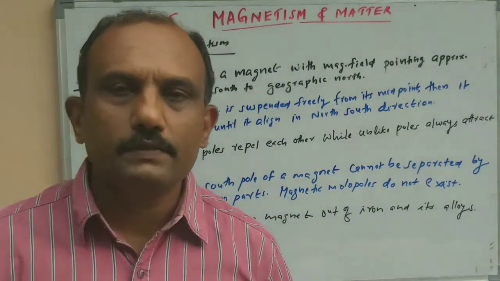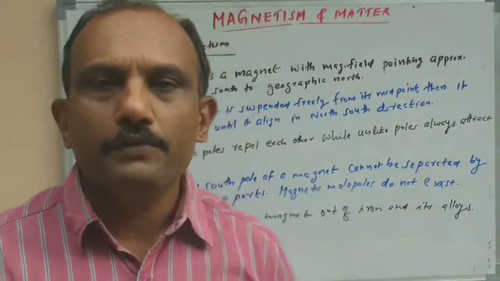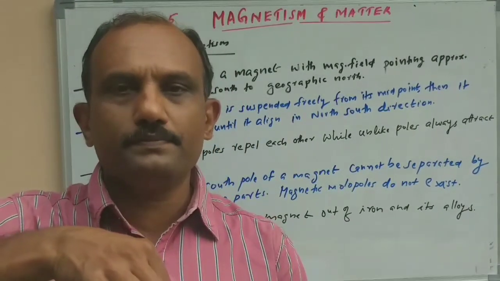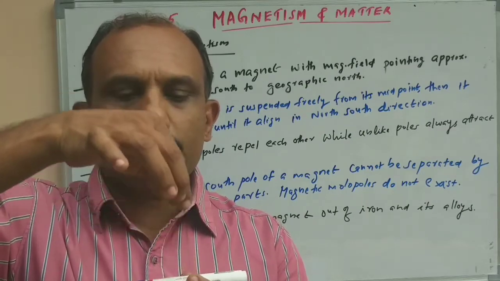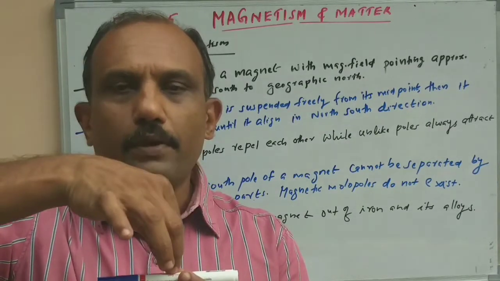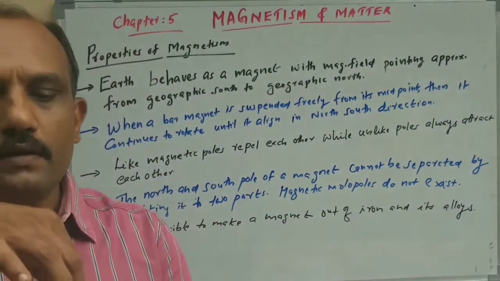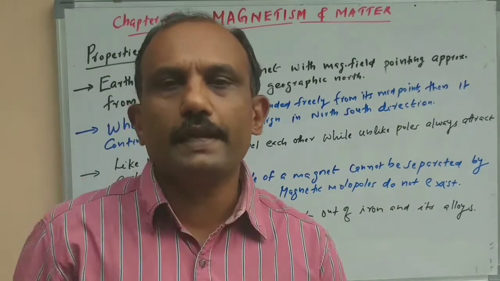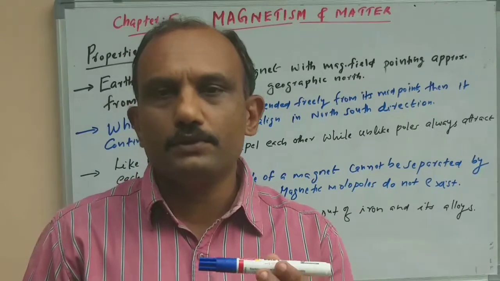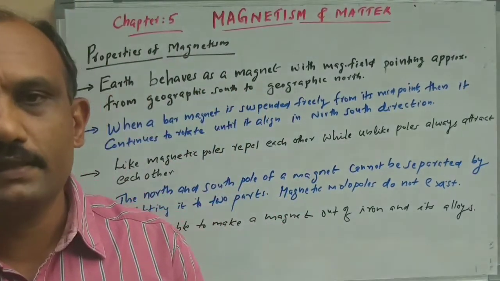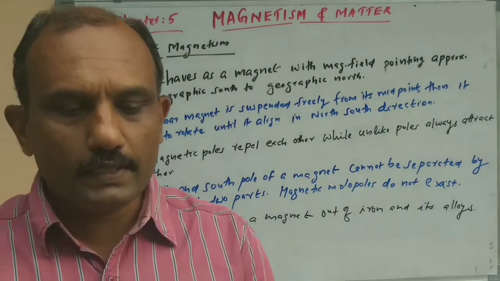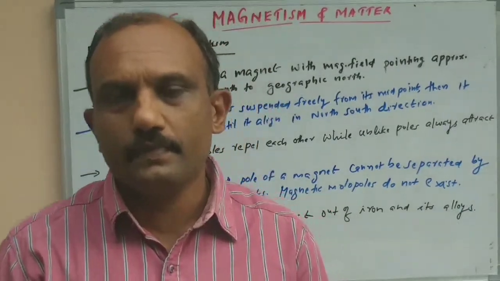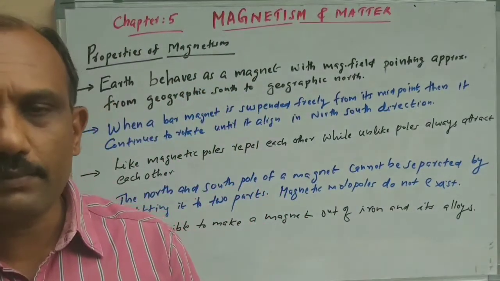Second property is a very simple one. If you suspend a bar magnet freely at its middle point, like this, then it will rotate until it aligns itself in the north-south direction. Finally, it will come to the north-south direction. That is the second property. Always the bar magnet will align itself in the north-south direction.